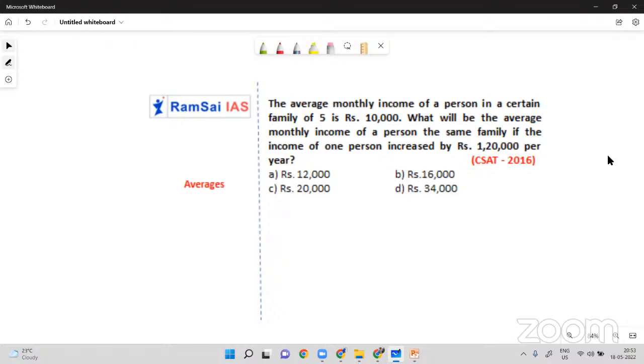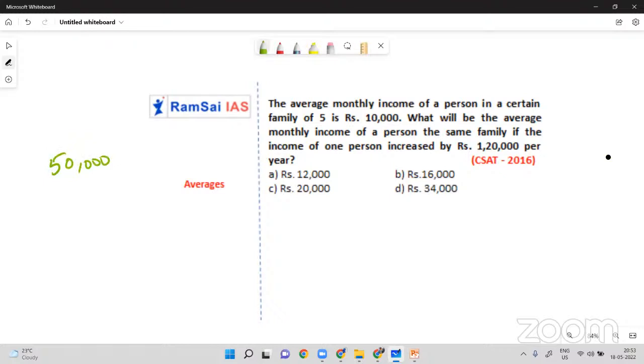Okay, so next one, the average monthly salary. The average monthly income of a person in a certain family of 5 is 10,000. So there are 5 people in a family, and the income of each person is 10,000. Overall, that family earns 50,000 per month.